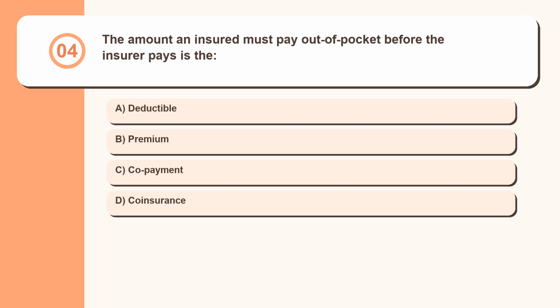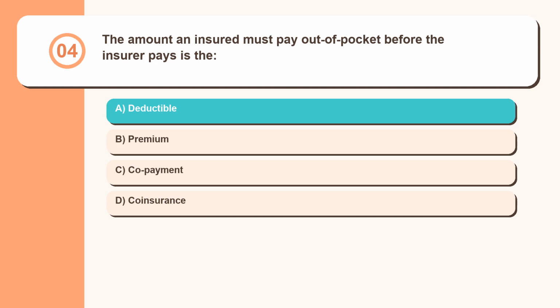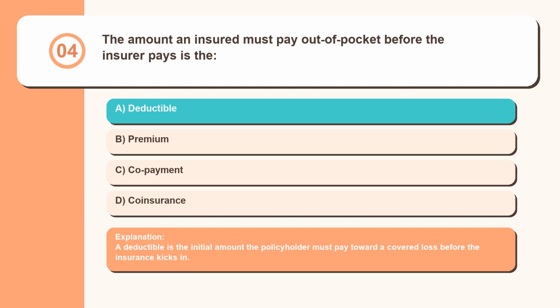Question 4. The amount an insured must pay out of pocket before the insurer pays is the: deductible, premium, copayment, coinsurance. A deductible is the initial amount the policyholder must pay toward a covered loss before the insurance kicks in.